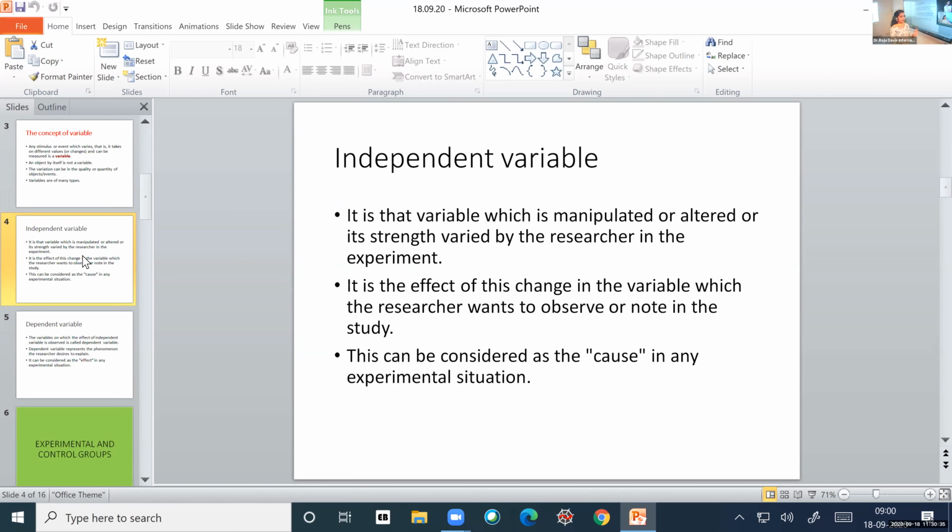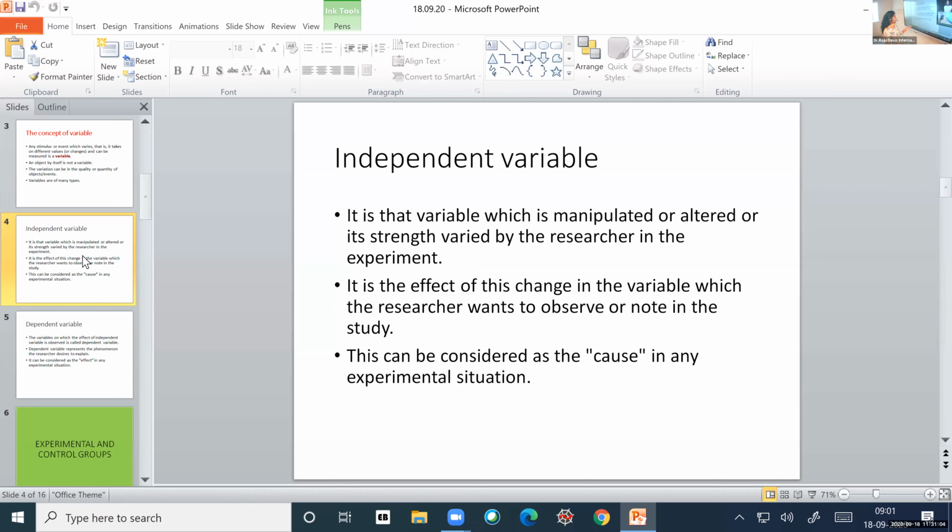Any variable that the experimenter or the researcher is changing in an experiment is the independent variable. And the effects that it is creating, the effects that we are studying in that particular study, that is the dependent variable. The term dependent variable suggests that it is dependent on something that has happened earlier. That something is the cause, and that cause is the independent variable.